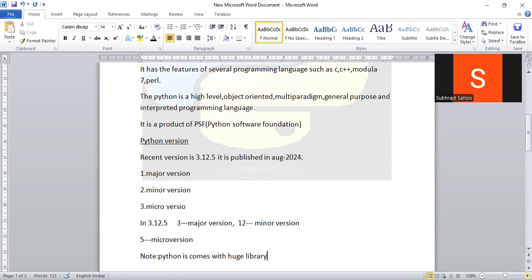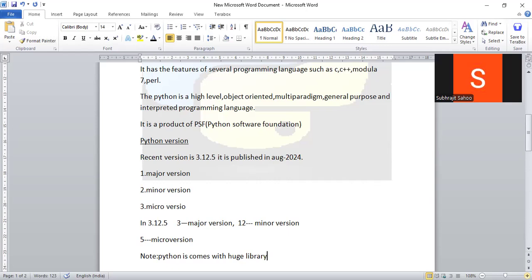In the header files stdio.h and conio.h, several functions have been defined. In the same way, in Python we call it a library, where we get several functions. But in C language very few header files or libraries are there, while in Python a huge number of libraries are there. That's why writing programs in Python is very easy compared to C or C++, right?